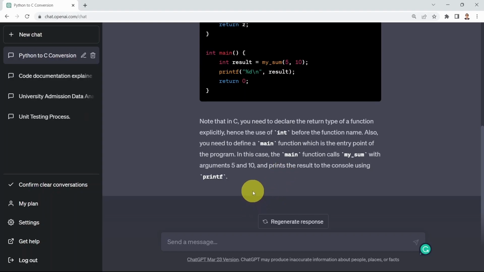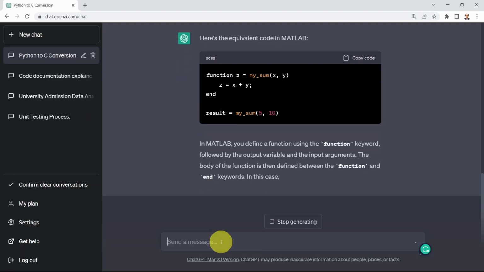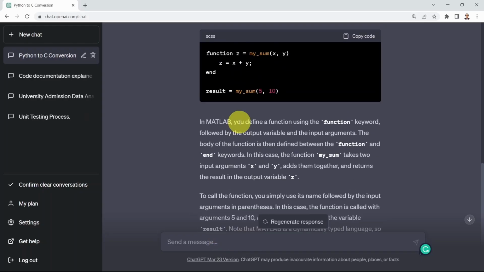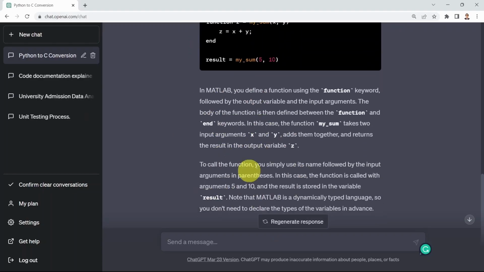Okay, what I could do as well is I can say, maybe I would like to convert that code to MATLAB instead. So I'm going to say convert this code to MATLAB instead. Let's go ahead and test it out. Here we go. It's going to tell you, well, this is the result of the function, but in MATLAB or M-script. So here it's going to tell you, well, this is the name of the function. Then you specify the output variable. You give the function a name, and then this is the basic M-script, if you're familiar with MATLAB. And it's also explaining to you here what that function does, which is, again, super powerful.